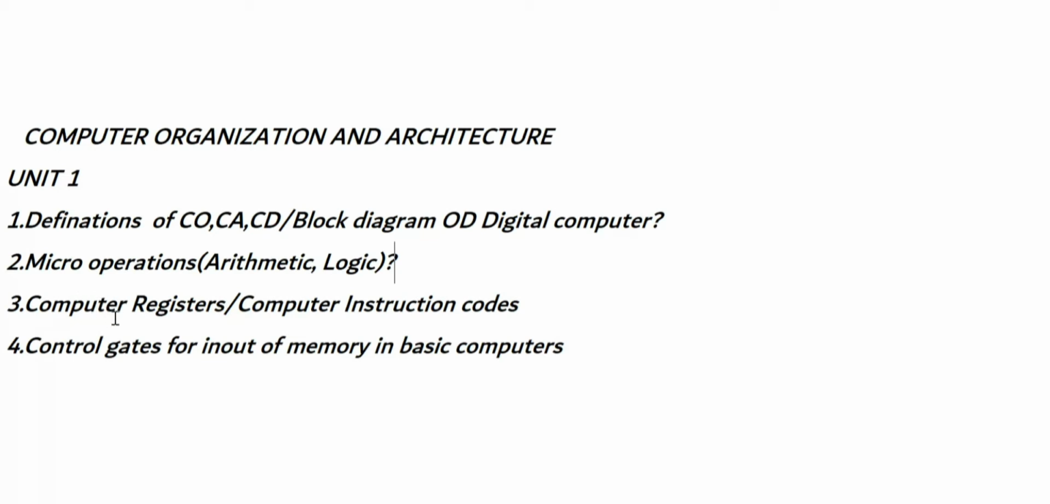And coming to the third question, computer registers or computer instruction codes. So learn about the registers. And these registers help you in the upcoming units of COA also. Be perfect in this. And coming to the fourth one, control gates for input of memory in basic computers. So you have to learn about control gates perfectly.